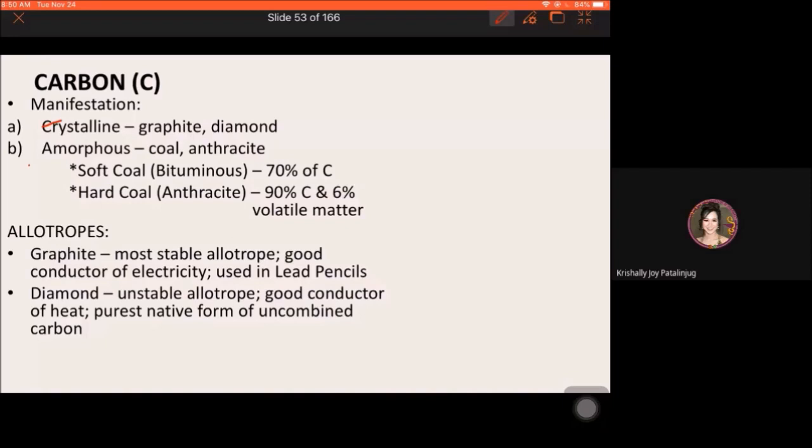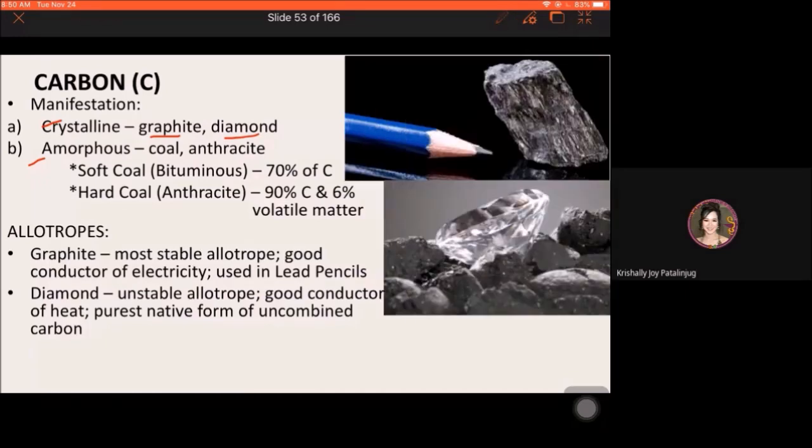Okay, crystalline form, example yung graphite, diamond. Okay, these are actually allotropes of carbon. Kung may kag allotropes of carbon, yan ay property ng carbon to exist in two or more different forms in the same physical state. Okay, so ito yung mga allotropes ng carbon.